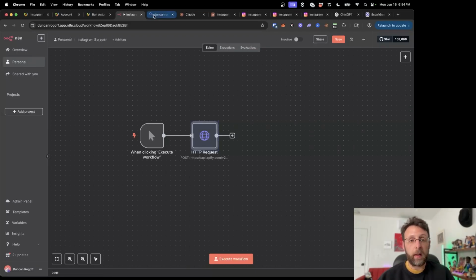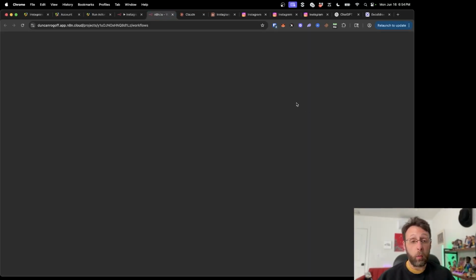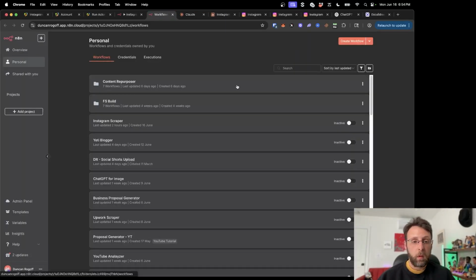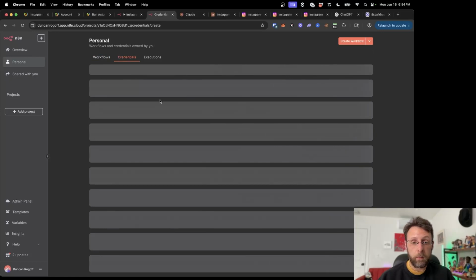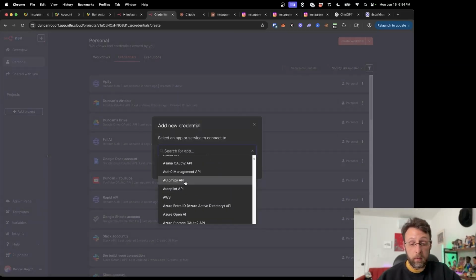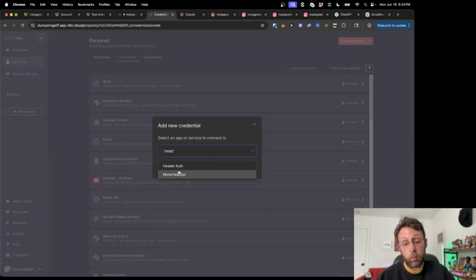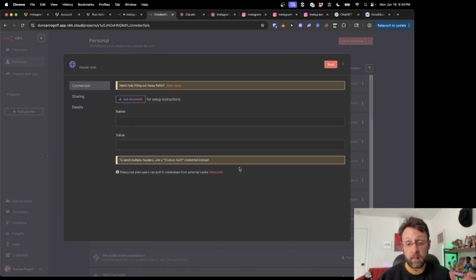So I'm just going to go ahead and come back to the workspace here, looking at my own personal workspace. Basically, the way you set up a credential here is you come up to the top and go to create credential. If we scroll down, or you can just type it in, what we're doing here is a header auth. I'm going to click continue here.